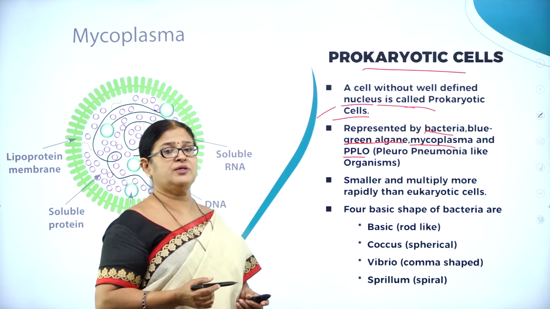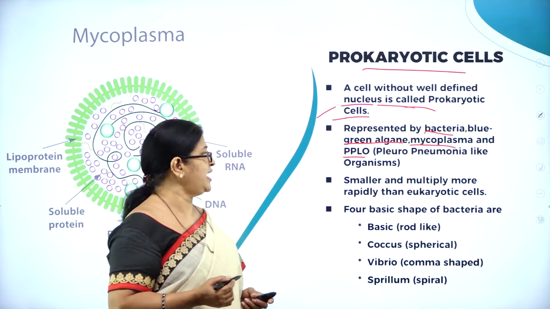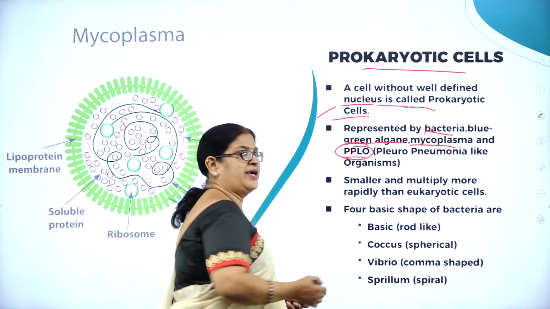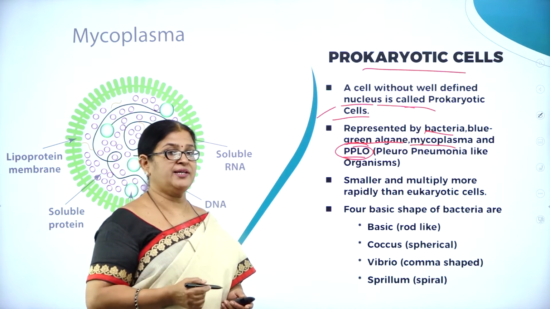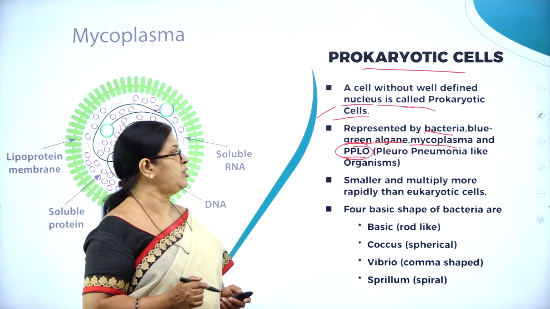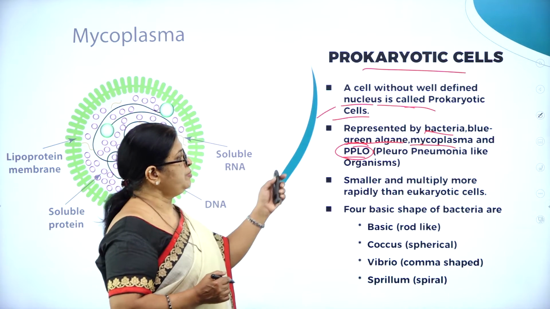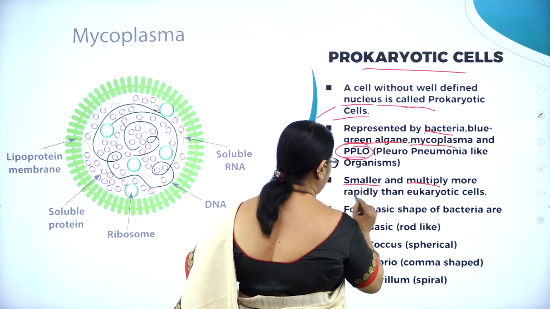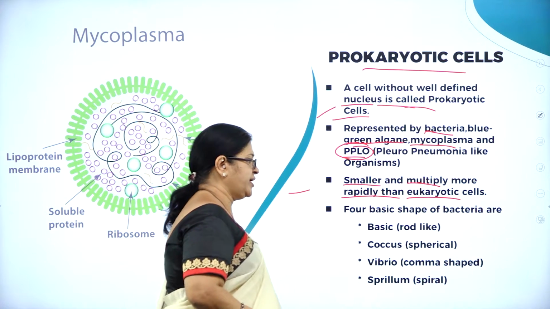It is also called PPLO. This is a very important term, they'll ask for 1 mark in the exam: expand PPLO. PPLO stands for pleuropneumonia-like organisms. They are smaller and multiply more rapidly than eukaryotic cells.